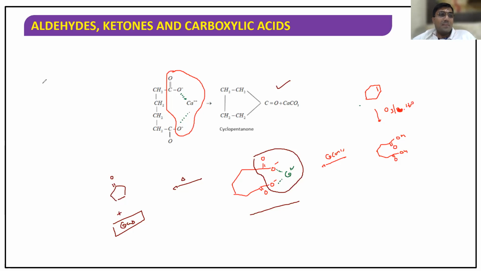For example, Rasagna, listen, answer this question. For example, if I take the salt here like this, with O minus, and I take calcium hydroxide and heat, what am I going to get?